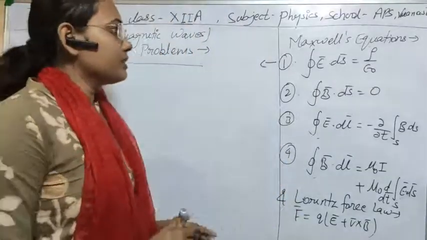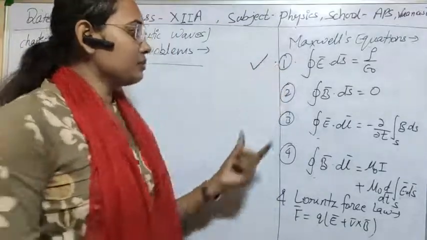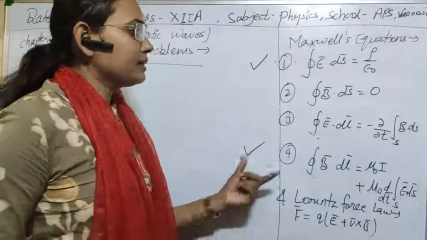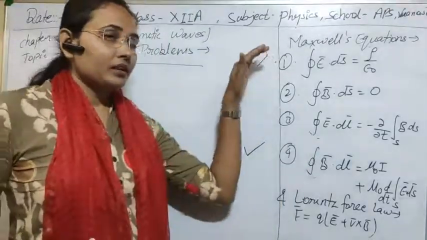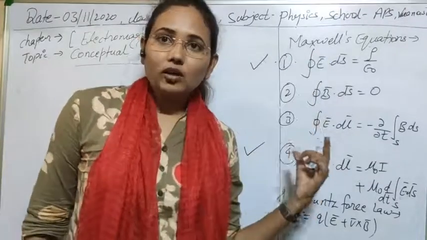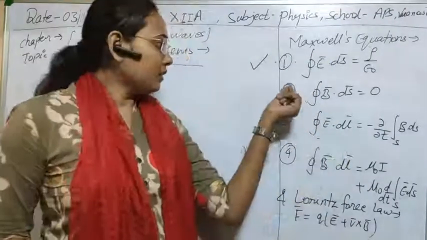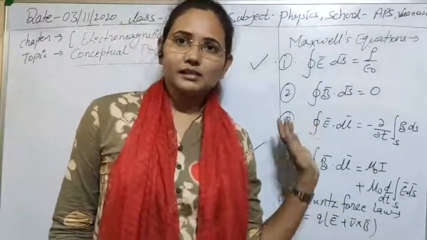So in these four equations, the first equation contains the charge property and the fourth equation contains the current property. So the first and fourth equations contain the production of E and B, the electric and magnetic field, and the second and third equations don't contain it. So I think this is clear to you.